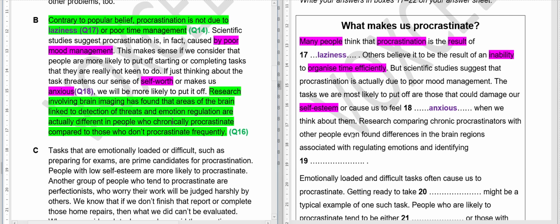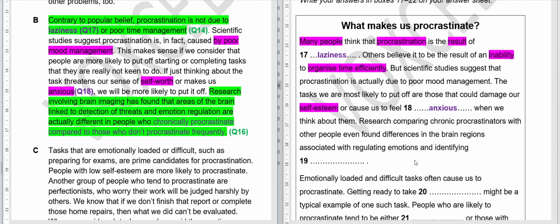So we have to read it again. Research comparing chronic procrastinators with other people. So other people, those who don't procrastinate. So chronically procrastinate compares to those who do not procrastinate frequently. This is again the answer to this particular location. So in the brain regions associated with regulating emotions and identifying.